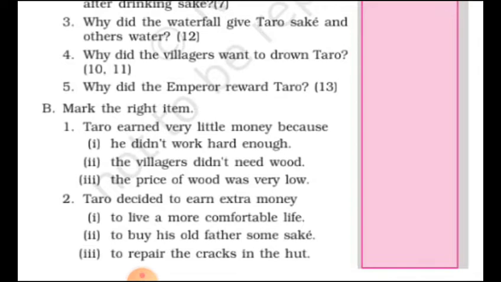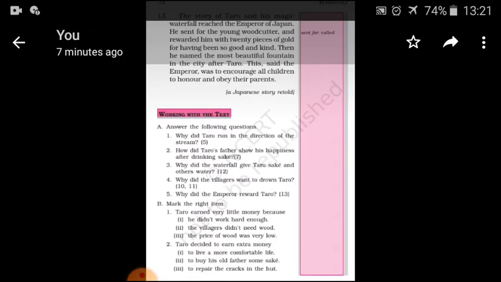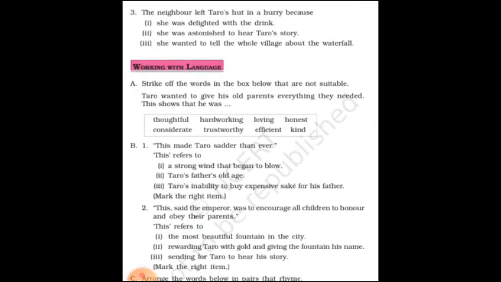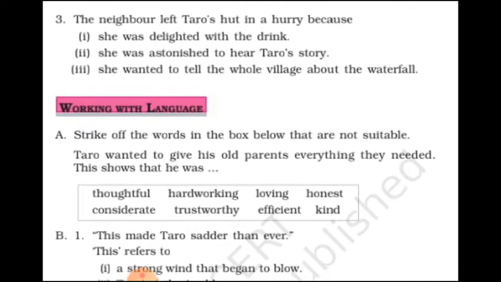Then second one, Taro decided to earn extra money. Why did Taro decide to earn some extra money? This is also you have to find out from these three options. Then third number, the neighbor left Taro's hut in a hurry, because why did the neighbor leave Taro's hut? This you have to find out from these three options.